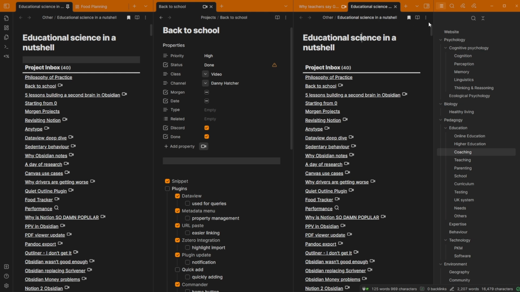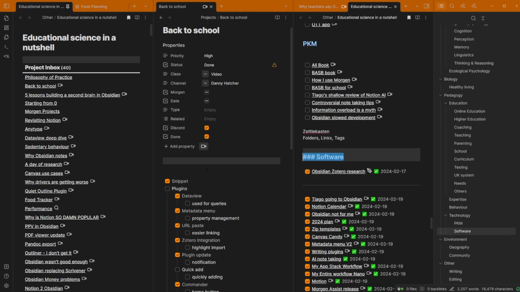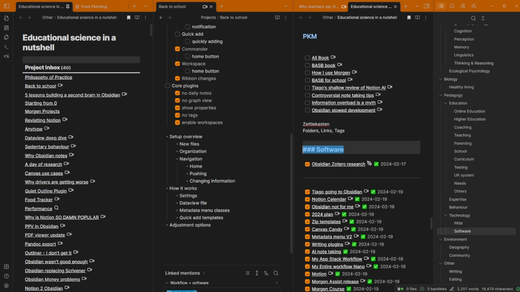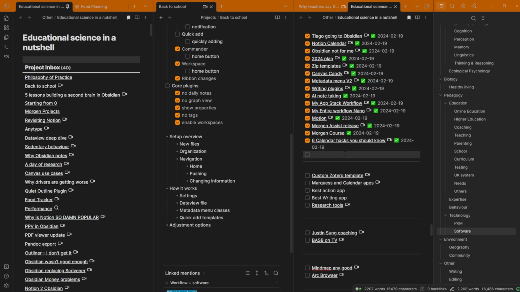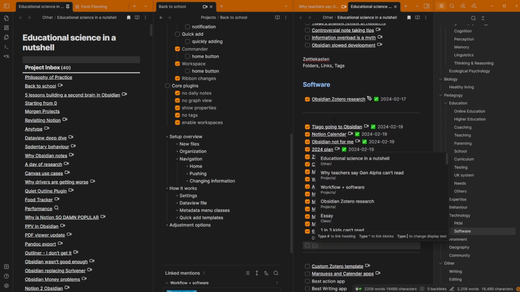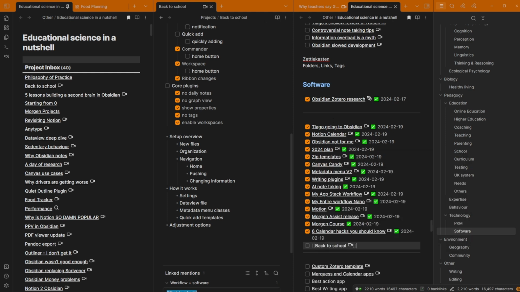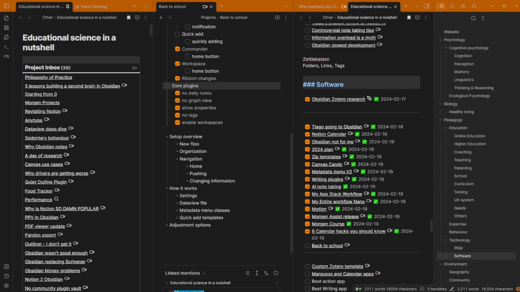Let's go to educational science. Let's go down to probably software, because this is a video related to software, and there's all the different bits. Let's scroll down here. You can see I've been doing this today because this is a new way I've decided to organize stuff. It changes, ebbs and flows. So square brackets, then go back to school, enter, and now this file is linked to this file. It'll disappear from the inbox, and now I've got 39 to go.